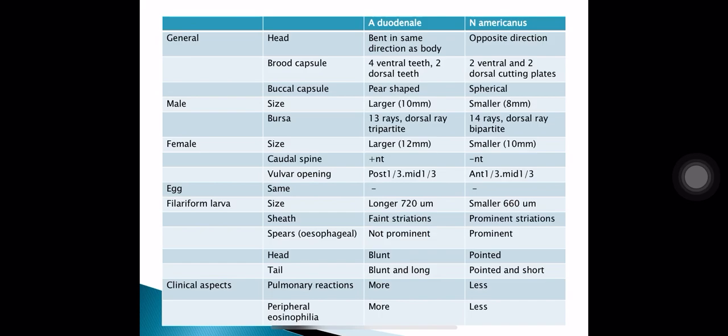Even the female worms are larger, and the bursa in the males is tripartite with 13 rays. Filariform larvae are longer, 720 micrometer, and in the clinical aspects, pulmonary reactions are more, and peripheral eosinophilia is more in case of Ankylostoma duodenale compared to